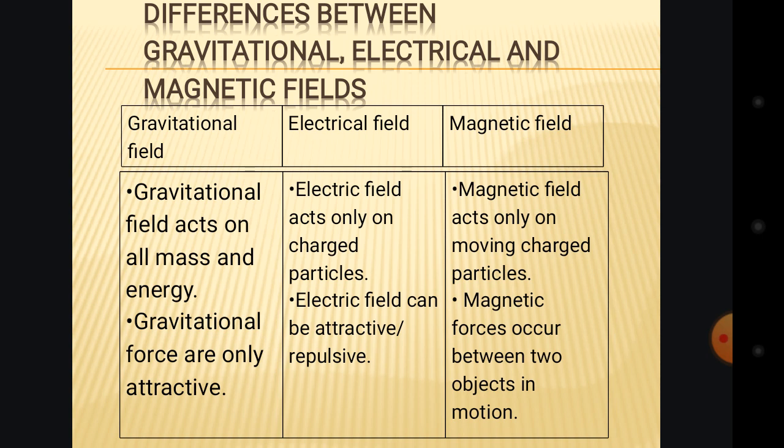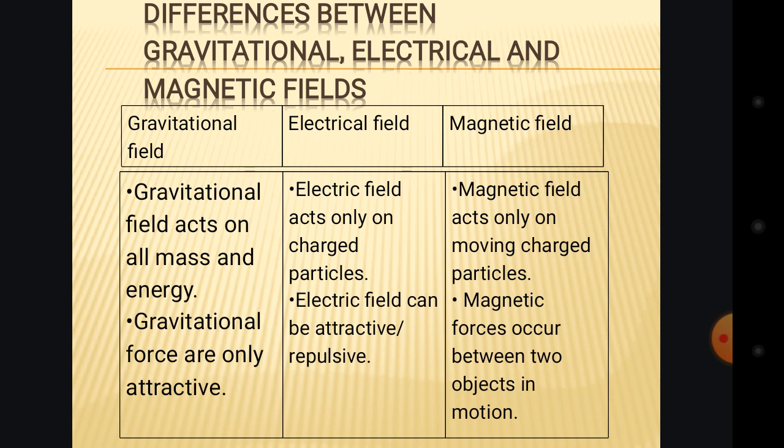Okay, then the electric field. The electric field acts only on charged particles. You see, the electric field will only act on charged particles, the positive charged particle and the negative charged particle.